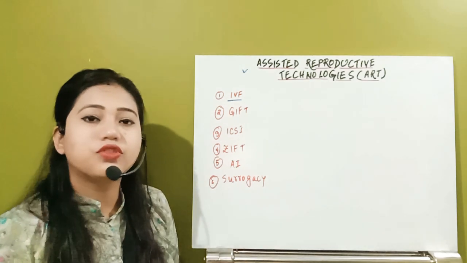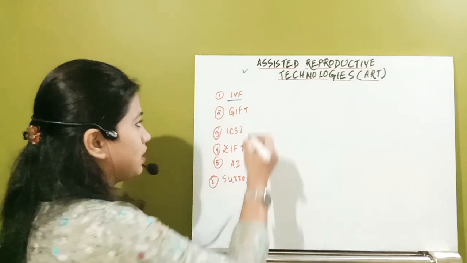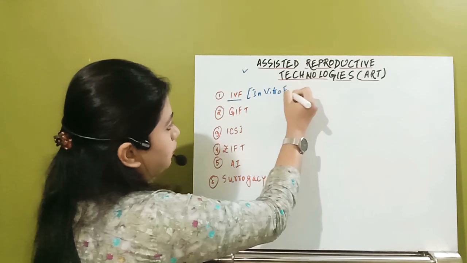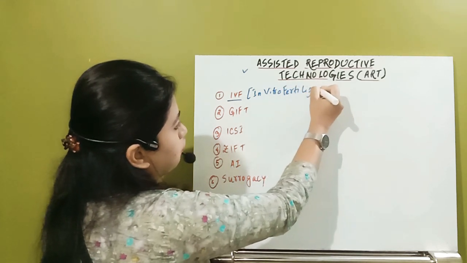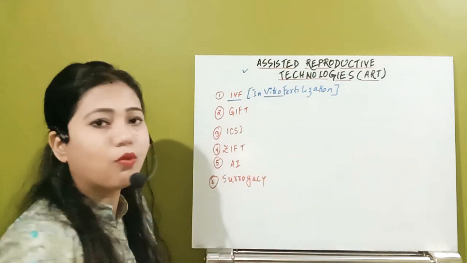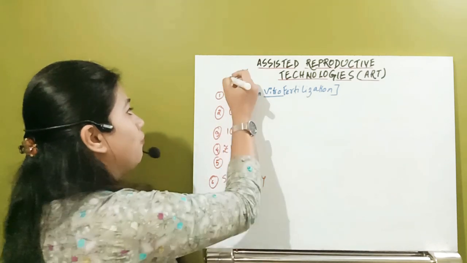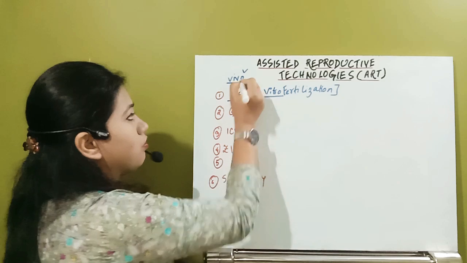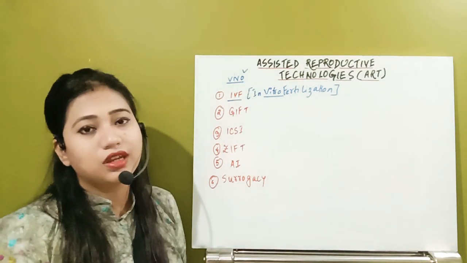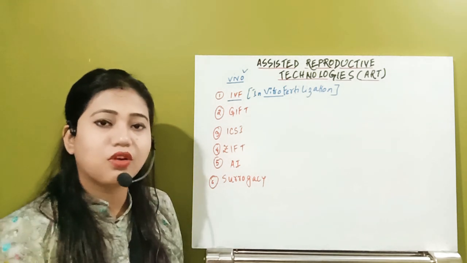First of all, IVF means in vitro fertilization. You have to know what the word vitro means. Vitro means artificial. If it is vivo, V-I-V-O, in vivo fertilization is the normal natural process of fertilization.